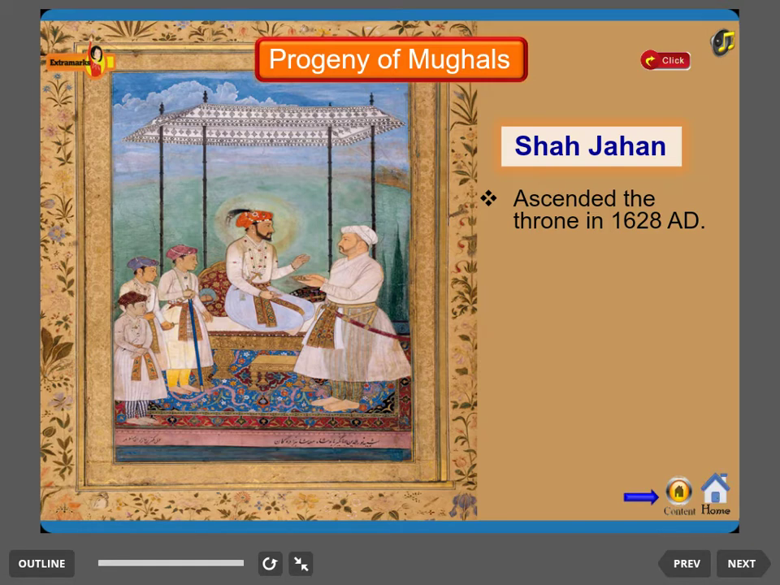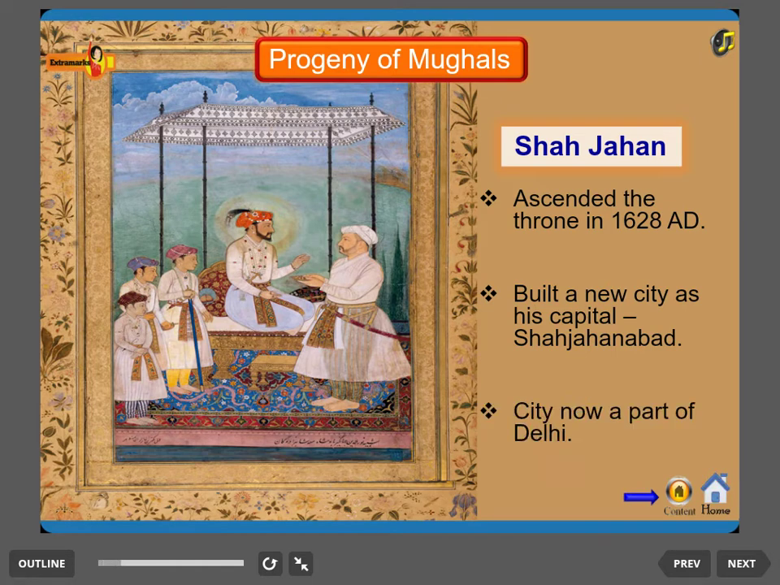He ascended the throne in 1628 AD. He built a new city as his capital, Shah Jahanabad. This is now a part of Delhi, the capital city of India.